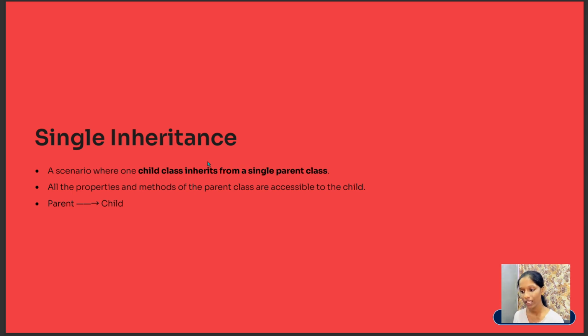That is, all the properties that are in parent class will be acquired to the child class from only single parent.